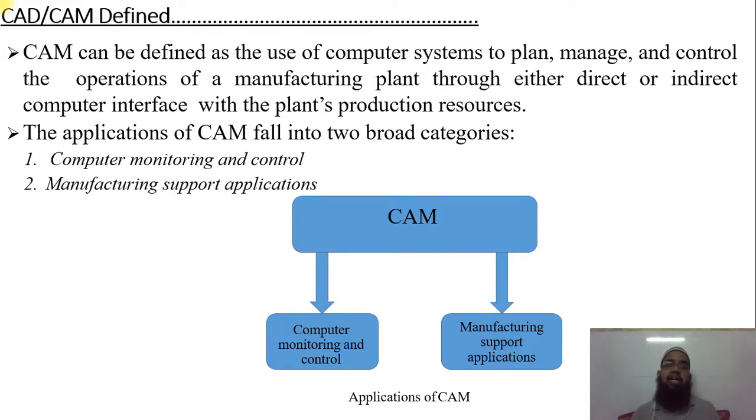In the case of computer aided manufacturing, how do we manage things? Many companies like L&T, Tech Mahindra, and the biggest manufacturing companies use a software called SAP. By using SAP, they can easily manage and control the whole industry. How many products are ready, how many are in process, how many are in dispatch, how many here and how many there. Everything is in front of them by use of SAP software.